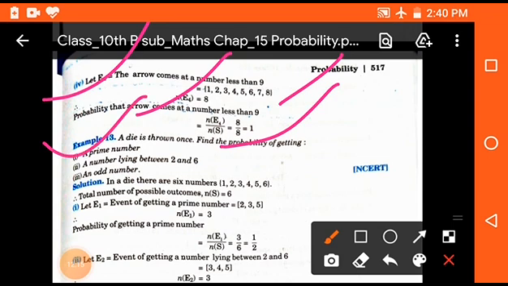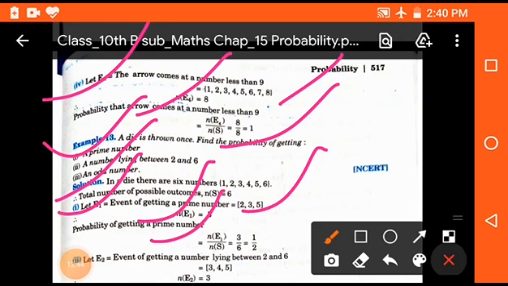Now the next question is: a dice is thrown once. Find the probability of getting a prime number, a number lying between 2 and 6, and an odd number. Solution. First, E1 is the event of getting a prime number. So we know that 2, 3 and 5 are the prime numbers on a dice. So here n(E1) equals 3. Then the probability will be 3 upon 6, because 6 is the total outcomes.